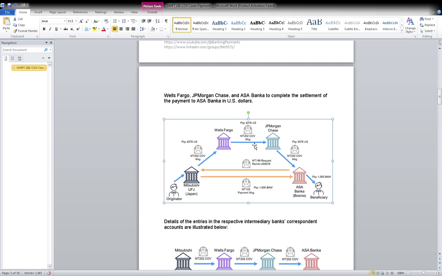Very simple. Mitsubishi Bank, the originator, sent MT103 in BAM, but they want the payment to be settled in dollars. So where does the MT202 COV come in?